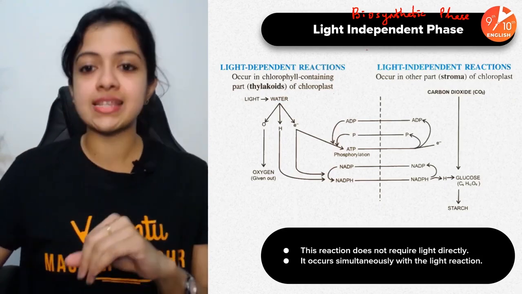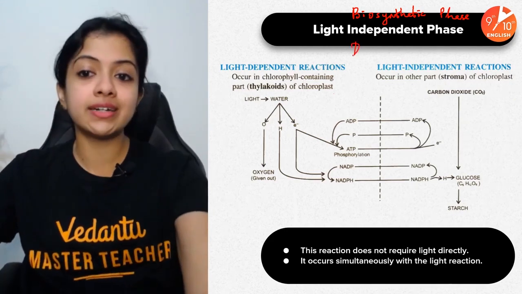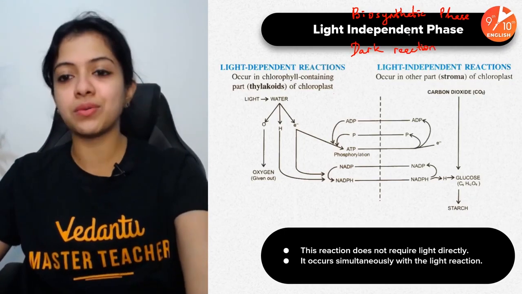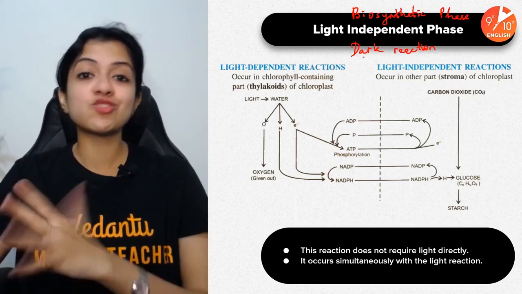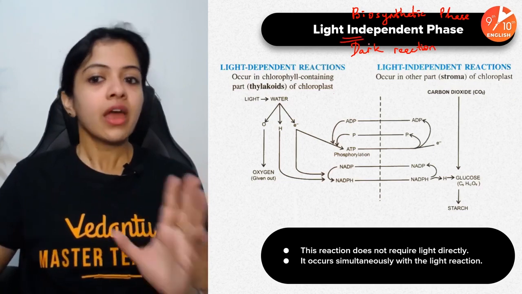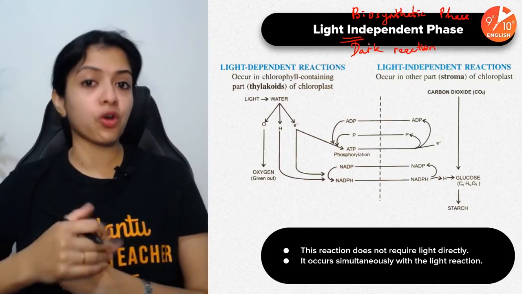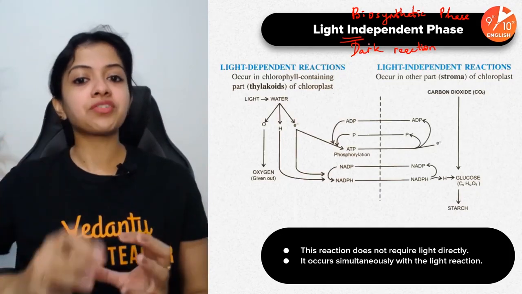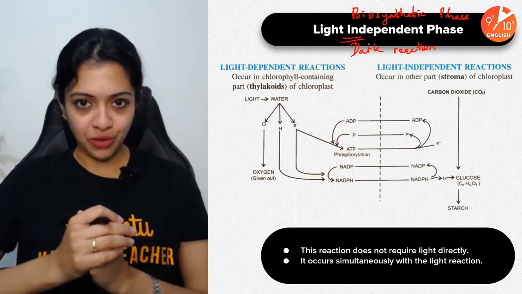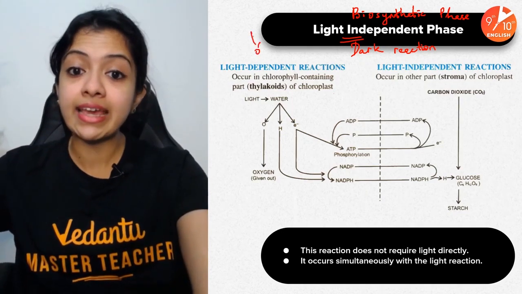I'll tell you the reason for that in a bit, but just understand it's called light independent phase or biosynthetic phase. It's also called dark reaction. But the word dark reaction, honestly, is a little misleading because it doesn't occur in darkness. The only thing is that it is completely independent of light, in the sense that it doesn't directly require the sun's energy to progress. Actually, light reaction and dark reaction occur simultaneously inside a plant body.